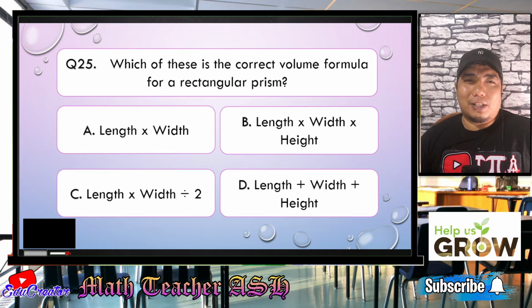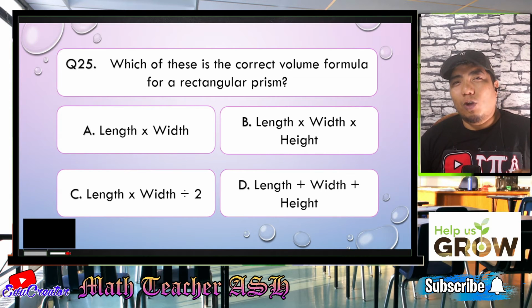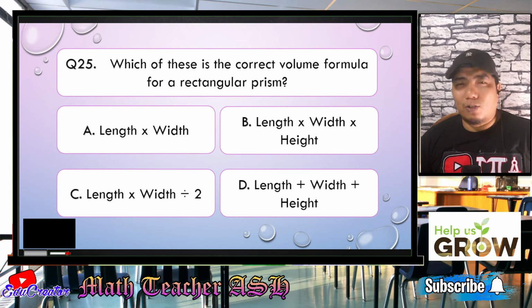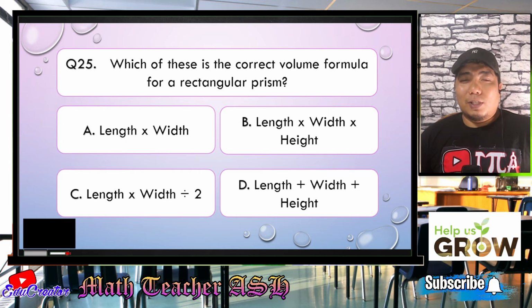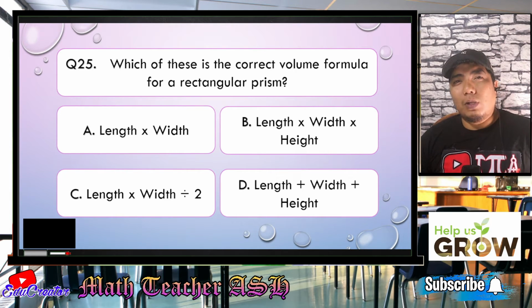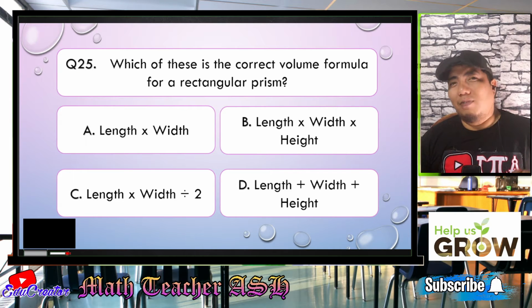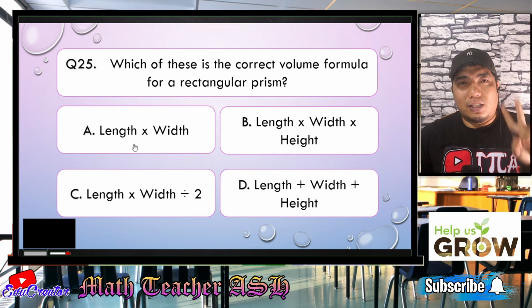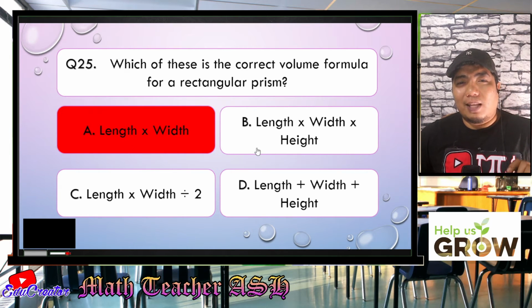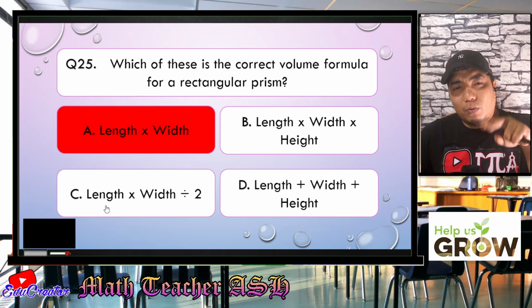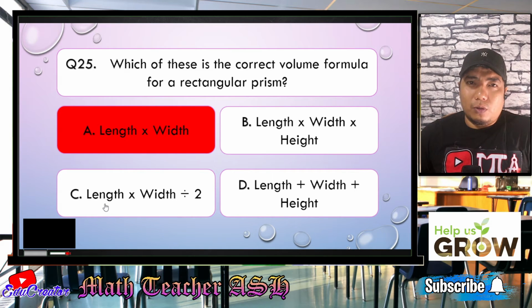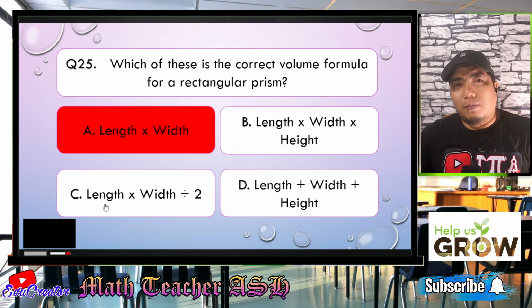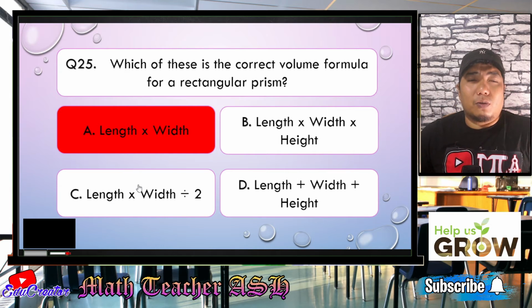Alright, my dear math learners, remember what I have told you earlier, that talking about volume, regardless of what kind of solid it is, the volume is always in the third degree, meaning you will be multiplying 3 measurements of length. Alright, now, if you consider letter A, length times width, that is just 2, so this is wrong. Now, if you consider length times width times height, that is 3. Okay, let's consider that one. How about letter C? Length times width, that's 2, divided by 2, which is still reduced to the square of a unit of measure, or square units, right? So letter C is wrong.